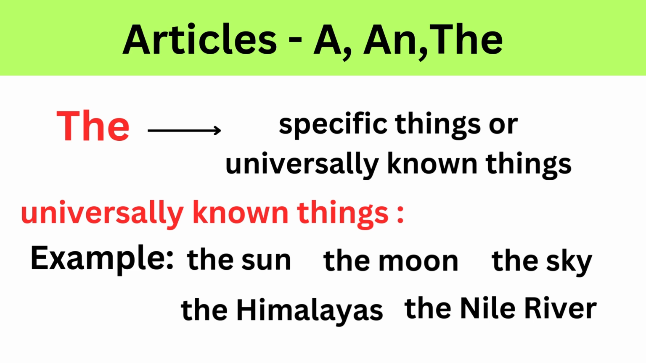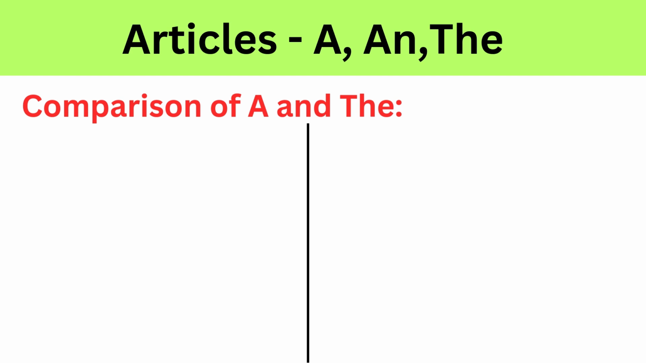These are things everyone knows, and there is only one of them, so we use the instead of a or an. Since the sun, the moon, and the Nile River are one and only, we always use the with them. Comparison of a and the.